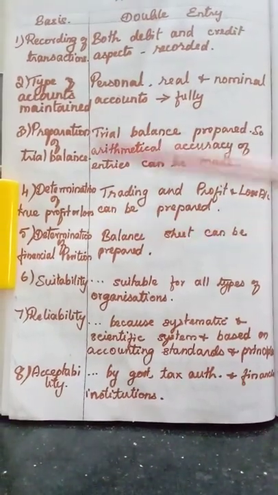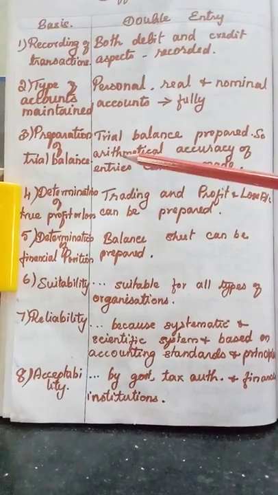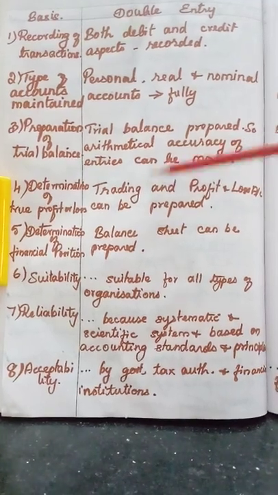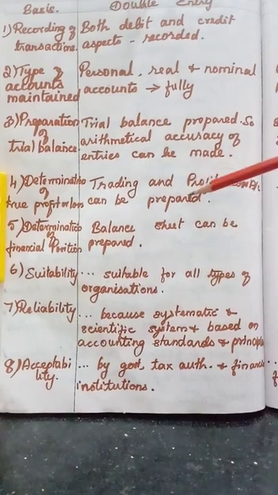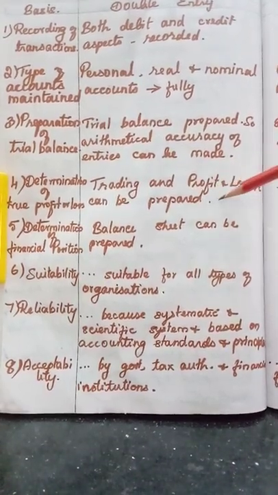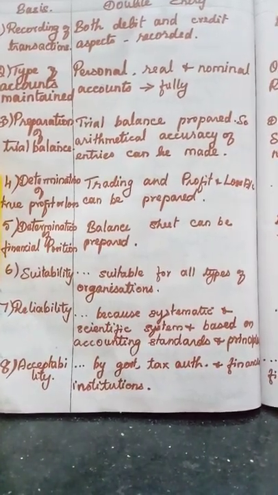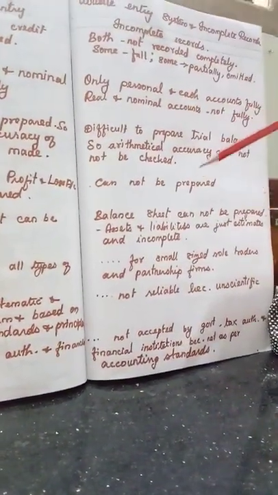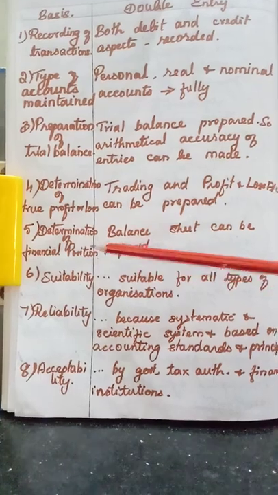The next one, determination of true profit or loss. After the trial balance, the next step is preparing trading and profit and loss account. So, trading and profit and loss account can be prepared, and we can find out the gross profit and net profit of the business concern. This cannot be prepared under incomplete records because we do not prepare trial balance, so we cannot prepare trading and profit and loss account. Understood?